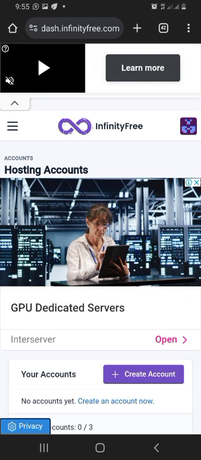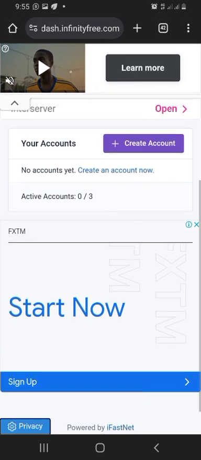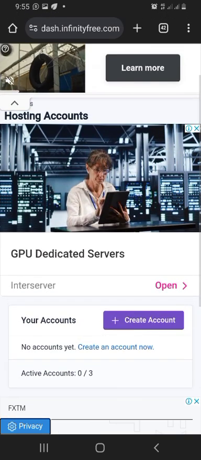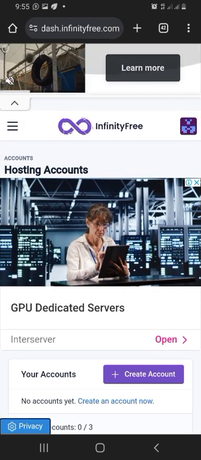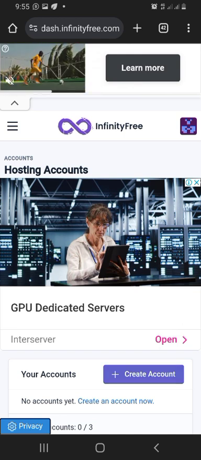You can see how the interface looks. Hosting account, what kind of hosting account do you want? That's what they're asking us. Do you want a free hosting account? Do you want to, so you can see advertisement playing on top of the website.